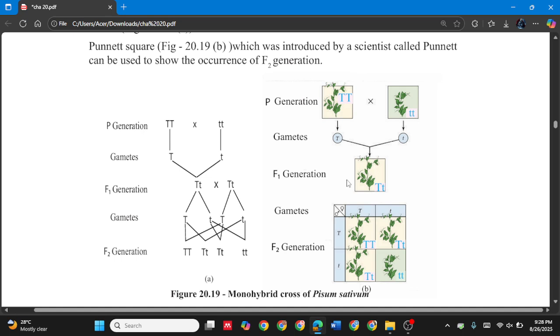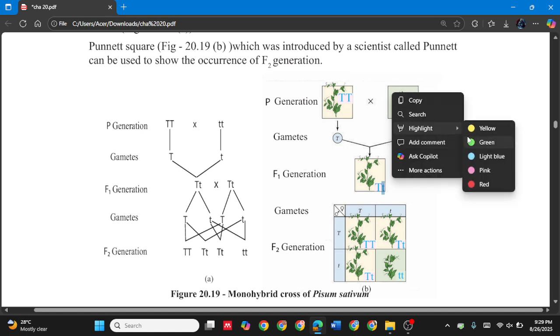Their genes are represented as capital T, simple t, but this capital T, that tall gene, is the dominant one. So the dominant characteristic of capital T is indicated in the plant. So the plant is tall, but it has that recessive gene which has the characteristics of short plants, but it does not show.